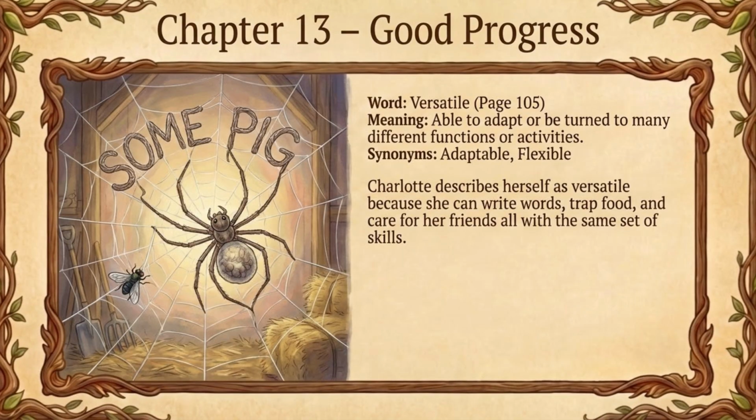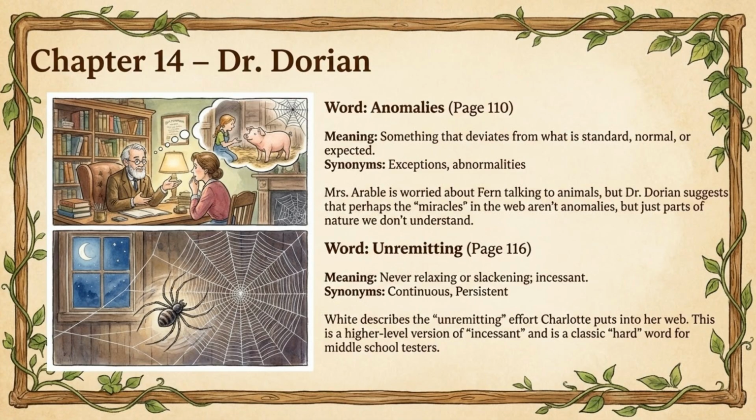Charlotte proves she is versatile, meaning she can adapt to many different tasks. She can write words in her web, trap food, and care for her friends, all with the same set of skills. Synonyms include adaptable and flexible. Dr. Dorian suggests that the miracles in the web aren't anomalies or things that deviate from what is normal. He views them as part of nature.